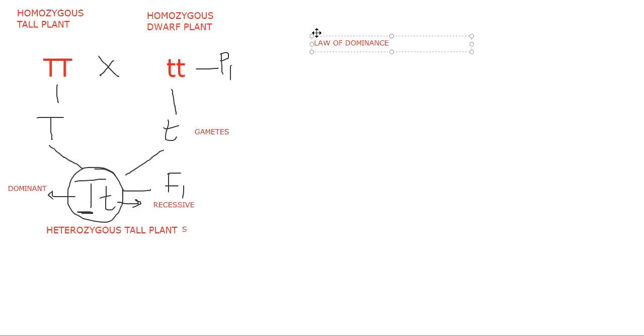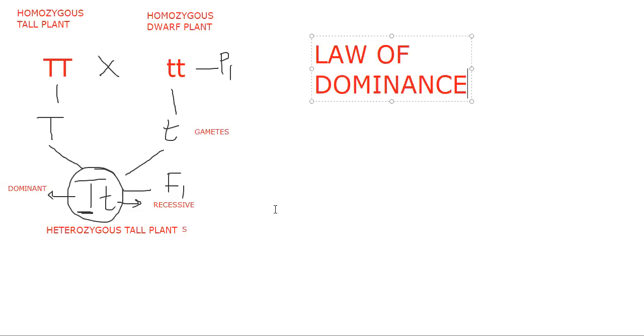What is the law of dominance? Whenever the two allelic forms of a character are crossed with each other, only one form will come for expression. The form that is expressed is called dominant, the form that is not expressed is called recessive, and the theory is called the law of dominance.